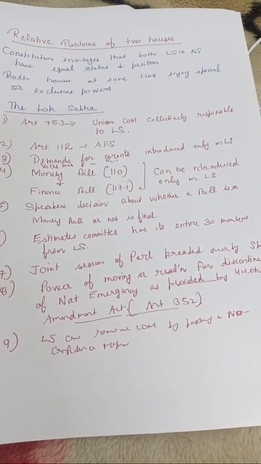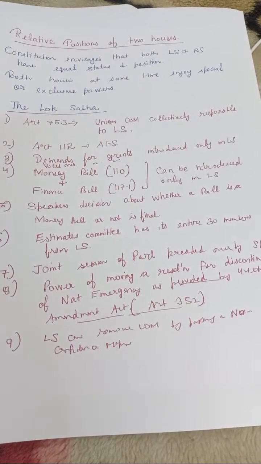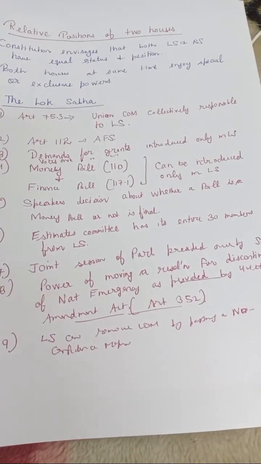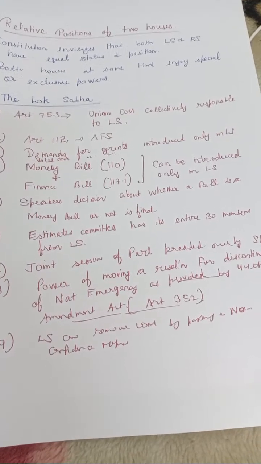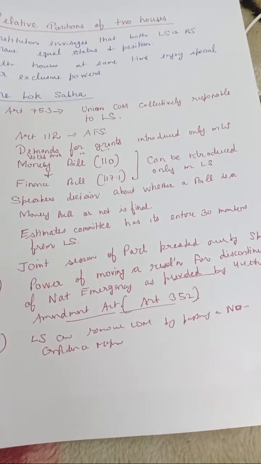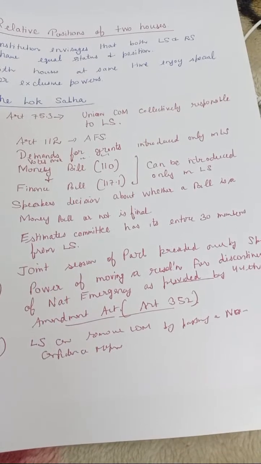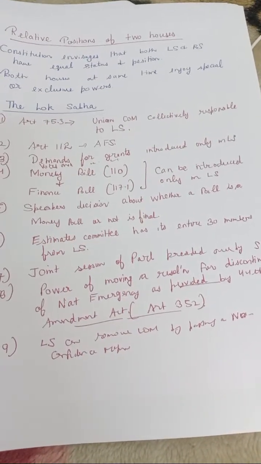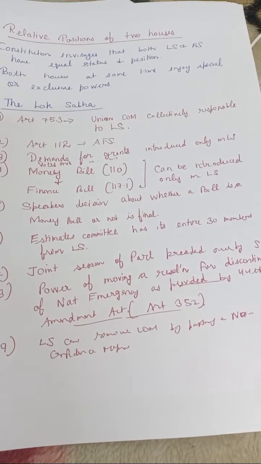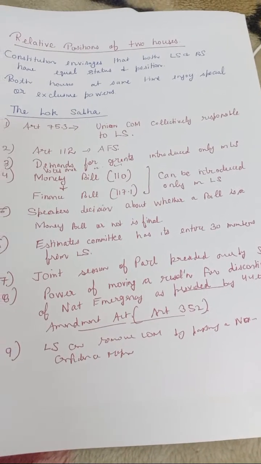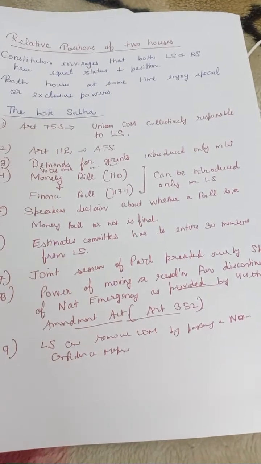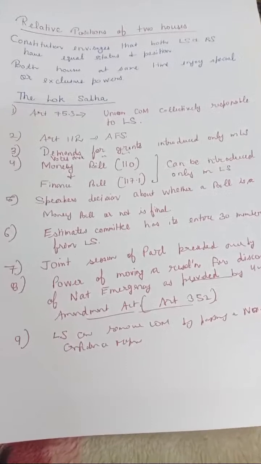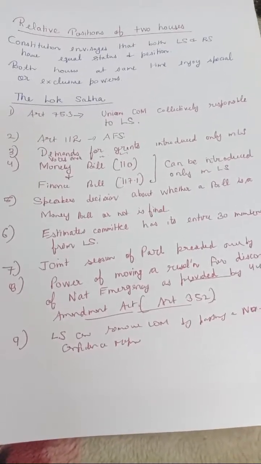If you go through some polity books, it is written that the Council of Ministers is responsible to Parliament in general and Lok Sabha in particular. Whether it is general or particular, if the question comes, we'll mark that the Council of Ministers is collectively responsible to Lok Sabha only. This is under Article 75(3).